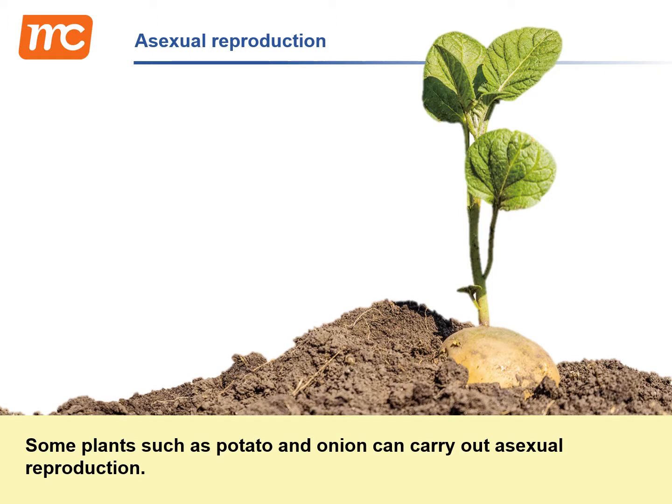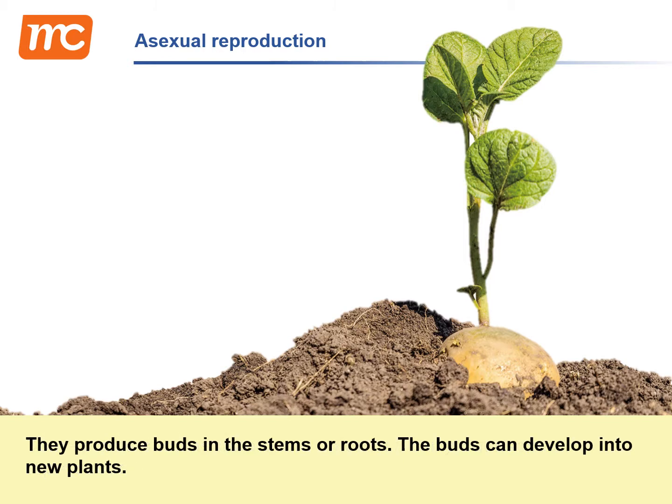Some plants such as potato and onion can carry out asexual reproduction. They produce buds in the stems or roots. The buds can develop into new plants.